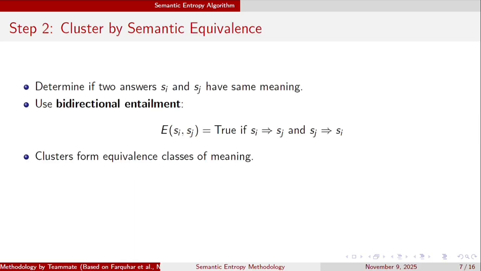Then they clustered these answers by semantic equivalence. Two answers belong to the same cluster if they entail each other, that is, if both imply the same thing. For example, "Paris is France's capital" entails "The capital of France is Paris" because they mean the same thing. They check the entailment using models like DeBERTa-large-MNLI or by prompting GPT-3.5 and GPT-4 to decide between entailment, contradiction, or neutral. This gives equivalence classes representing the distinct meanings. So they build up these classes of semantically equivalent sentences by checking if new sentences share a meaning with any sentence they have already clustered, and then adding them to the cluster.